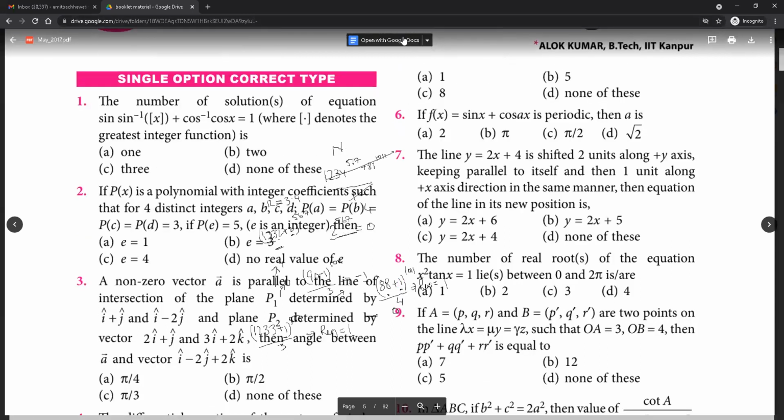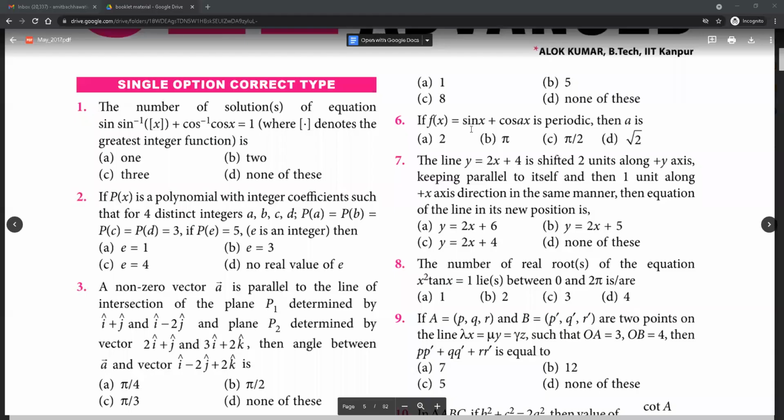Okay, try questions 6, 7, 8, 9. Okay, answers for 6, 7, 8, 9.